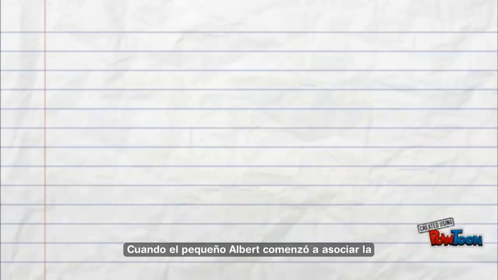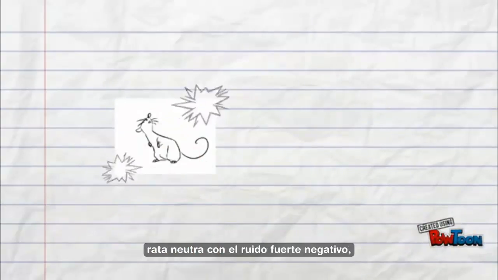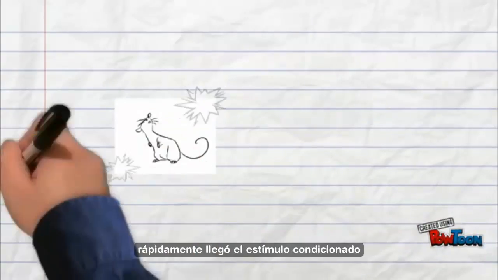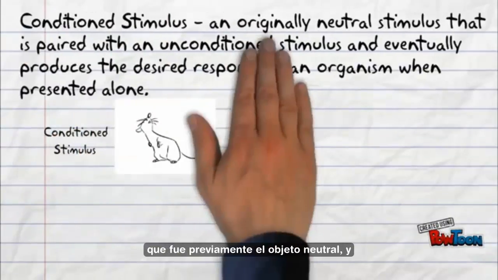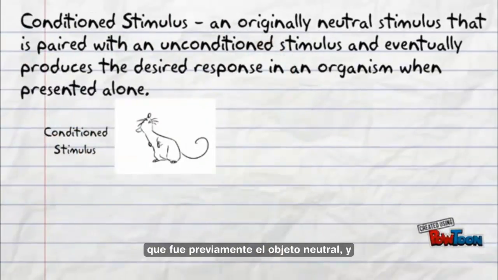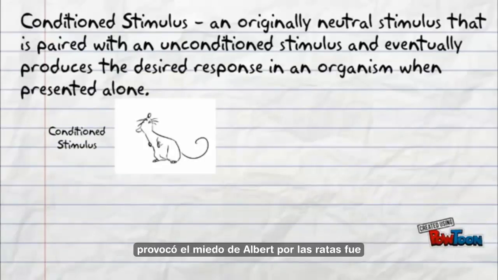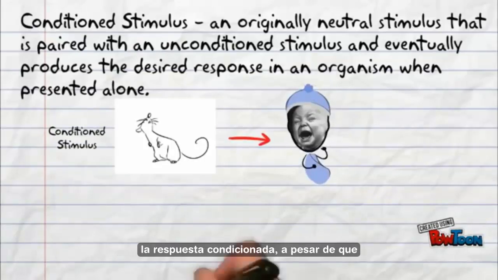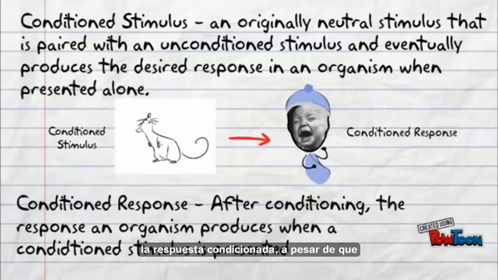Once Little Albert began to associate the neutral rat with the negative, loud noise, the rat became the conditioned stimulus. That is, the previously neutral object that now elicits a response. In Pavlov's experiment, this was the bell that eventually made the dogs drool. And that makes Little Albert's fear of the rats the conditioned response. Even though he wasn't afraid of rats at first, he eventually learned by associating rats with loud noises that upset him.